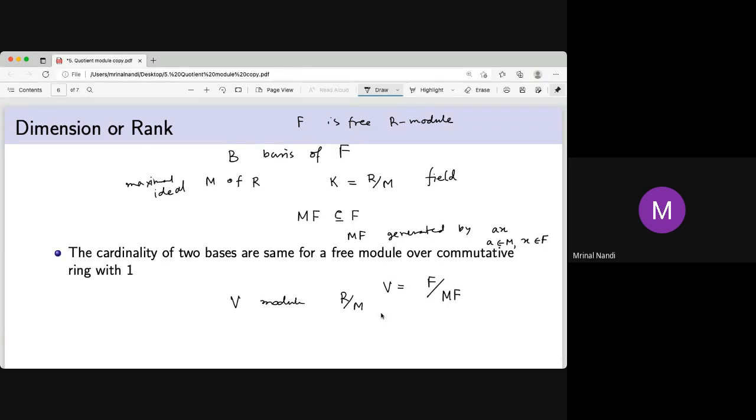So once you quotient by MF, every element of M looks like 0 for V, not for F. That means V makes a vector space, because R mod M is a field.